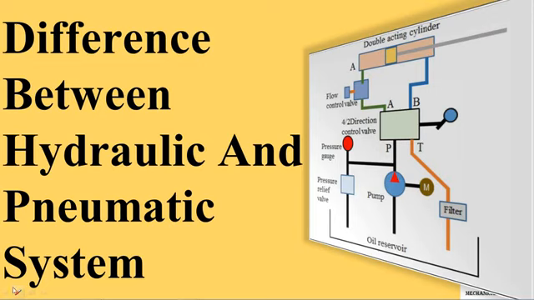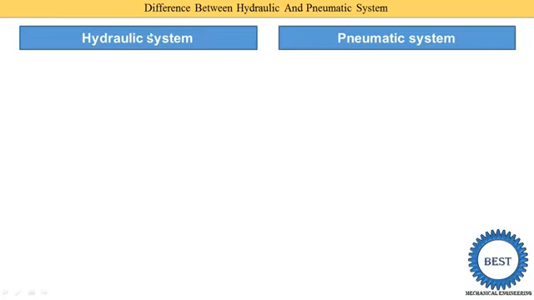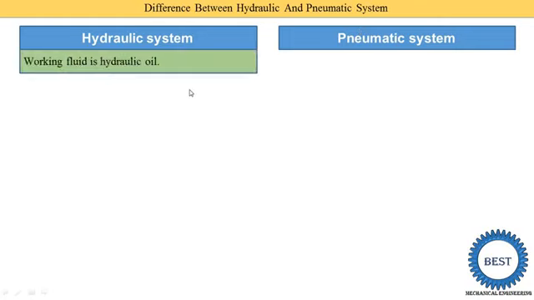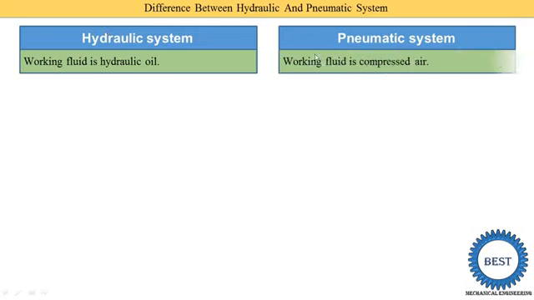In this video, I discuss the difference between hydraulic and pneumatic systems in detail. On the left side, we have written the points of the hydraulic systems, and on the right side, the pneumatic systems. So the first point is the working fluid. We already know that in a hydraulic system the working fluid is hydraulic oil. In a pneumatic system, the working fluid is compressed air or a compressed gas.